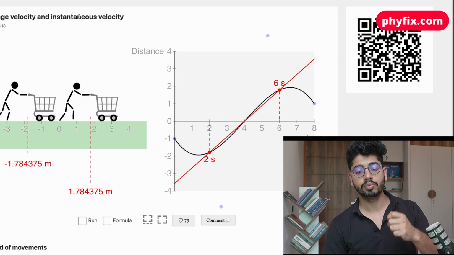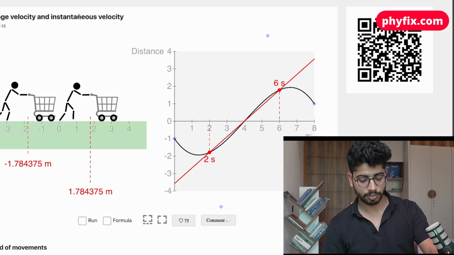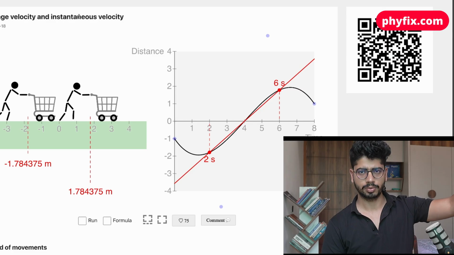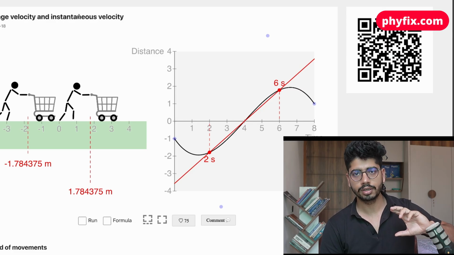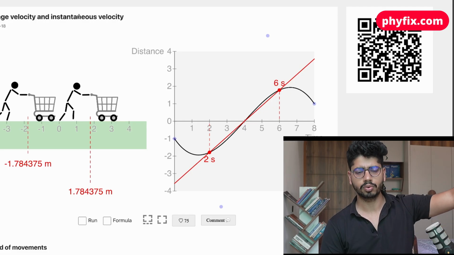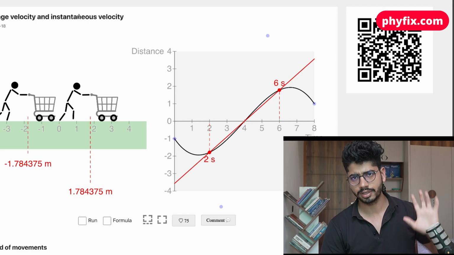So if somebody asks you, let's suppose you start from home and go to the shop, in that duration the speed is going to change throughout the motion: increase, decrease, increase, decrease.